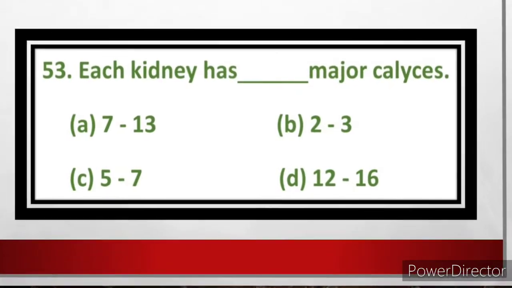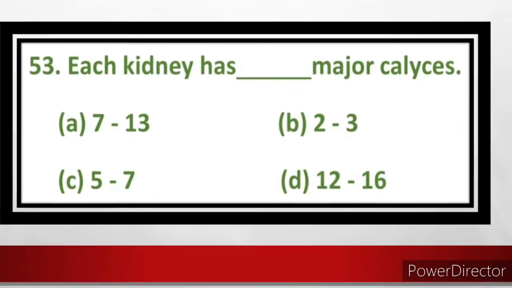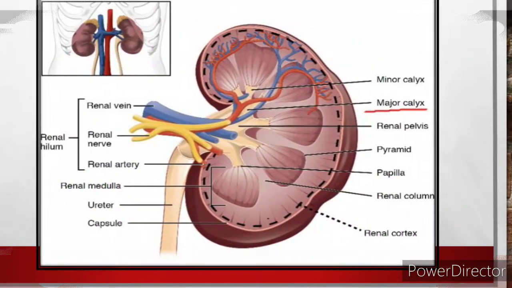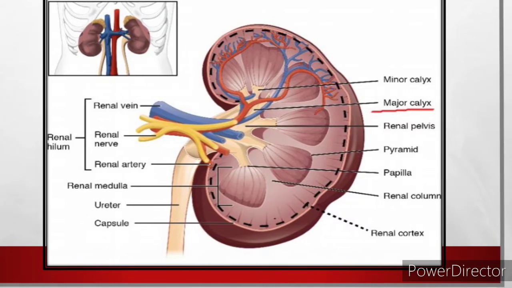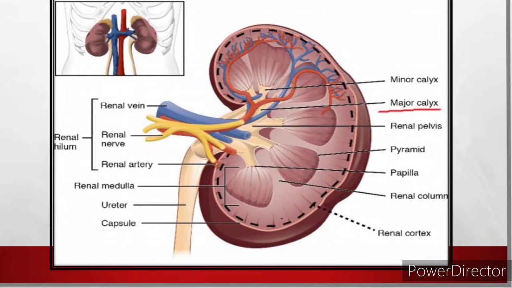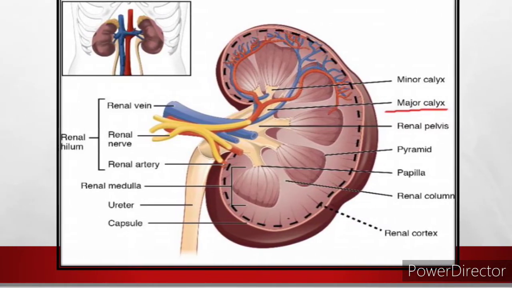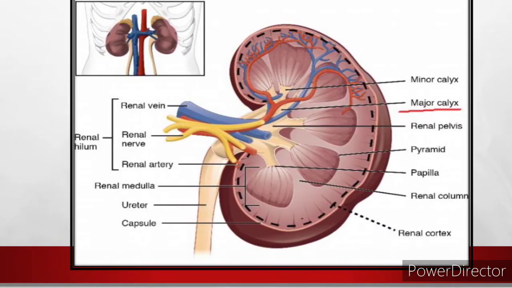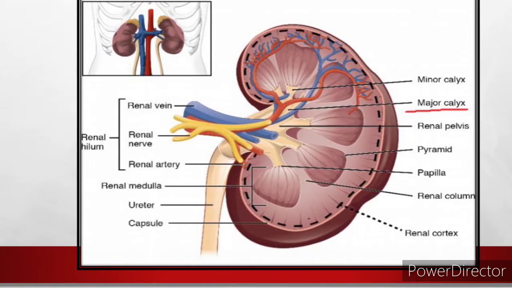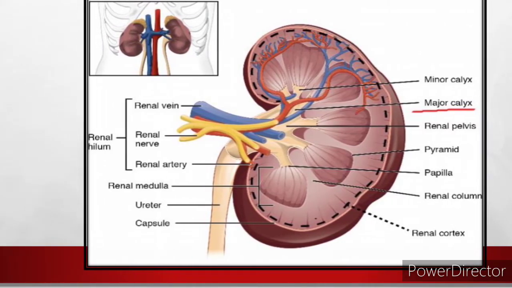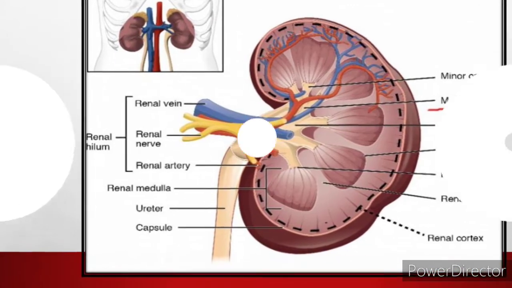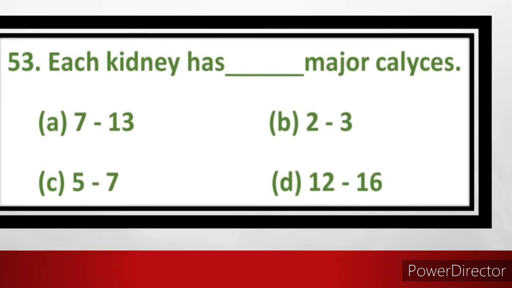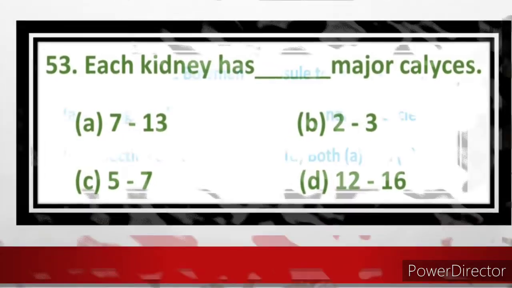Question number 53. Each kidney has dash major calyces. So a kidney is divided into outer cortex and inner medulla. Medulla is divided into several medullary pyramids. Each medullary pyramid opens into a minor calyx. These minor calyces unite to form a major calyx. So in each kidney we can find 2 to 3 major calyces. So here the answer is option B, 2 to 3. Each kidney has 2 to 3 major calyces.